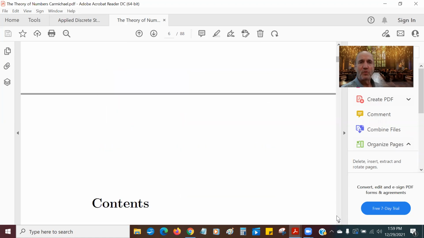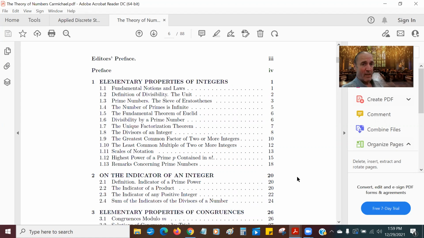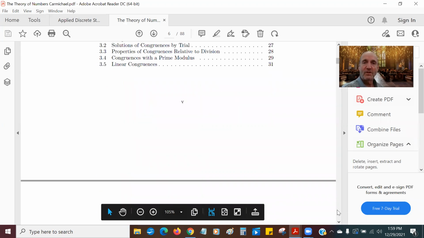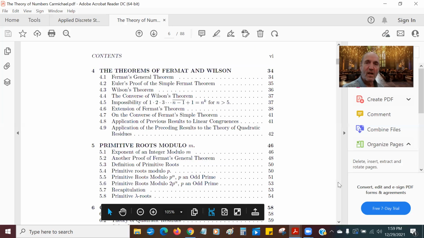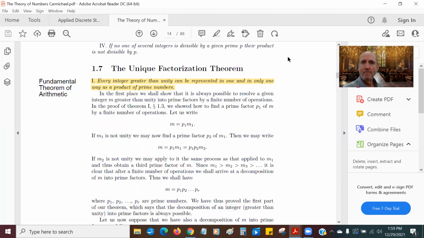Here we go. So chapter 1 is all about numbers, prime numbers, and stuff like that. Divisors of numbers, greatest common factors, things like that. Chapter 2 is something called the indicator of the integer. I guess you'll learn what that is all about. And that's our first textbook, and it has all kinds of cool things. You can look at all this stuff.